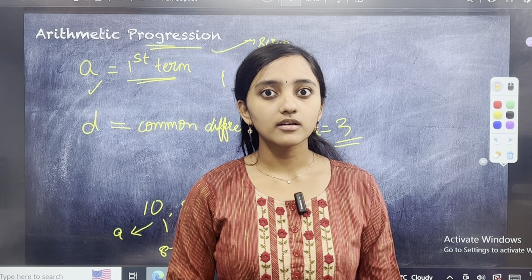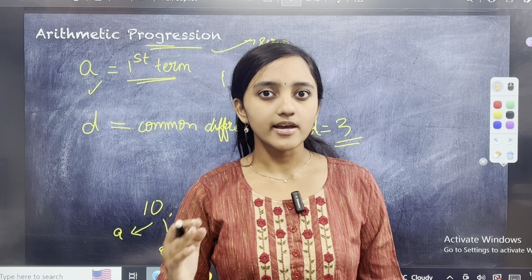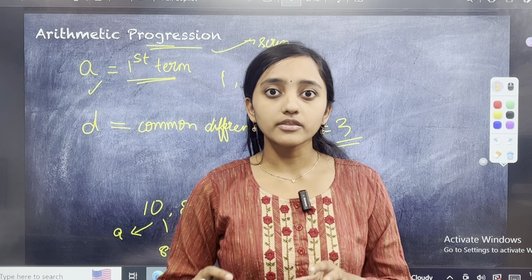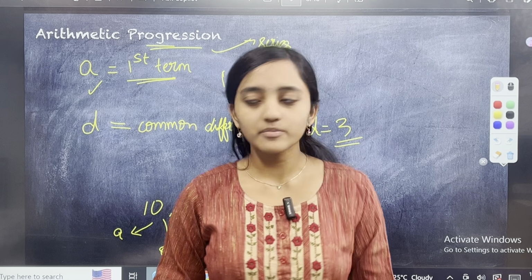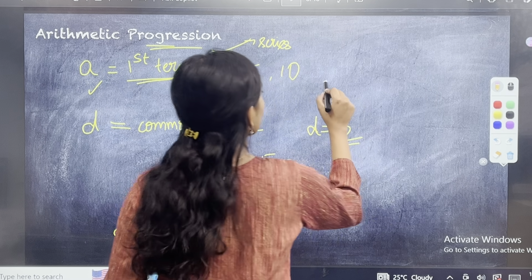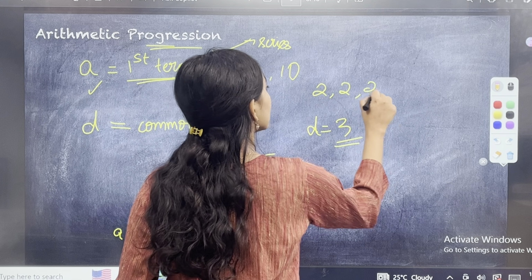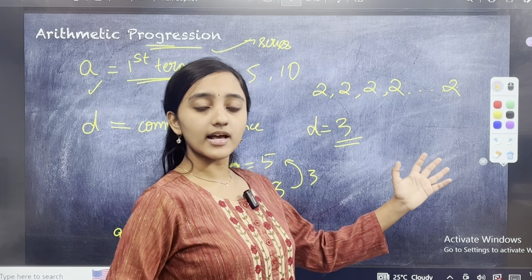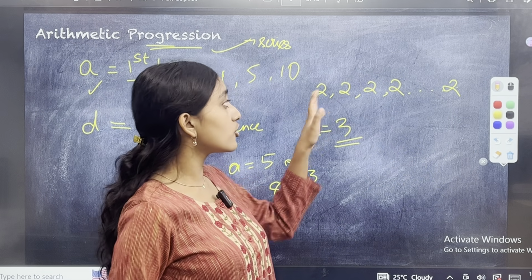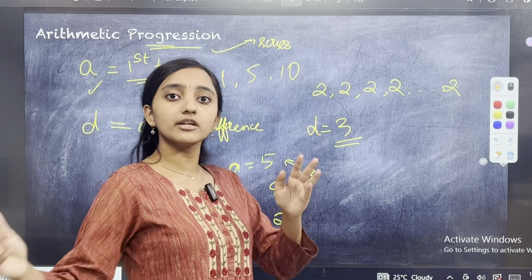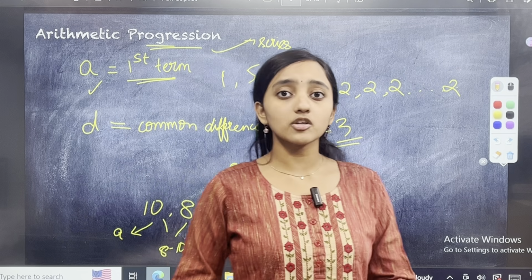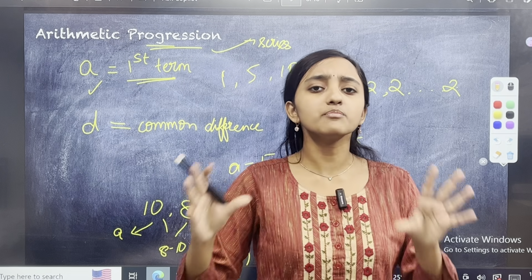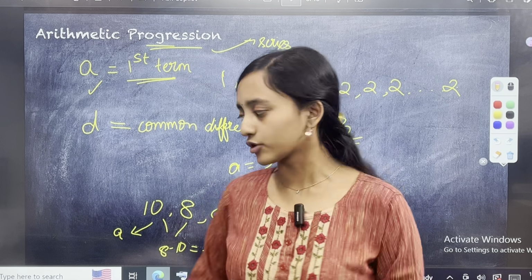What does that mean? Zero common difference means second term minus first term, third term minus second term, all of them, the value is zero. If you have a series 2, 2, 2, 2, 2, this means that it has a common difference of 0. 2 minus 2 is 0, 2 minus 2 is 0, same common difference between each and every term. So that is a series with a common difference of 0. So we have understood what an arithmetic progression is.